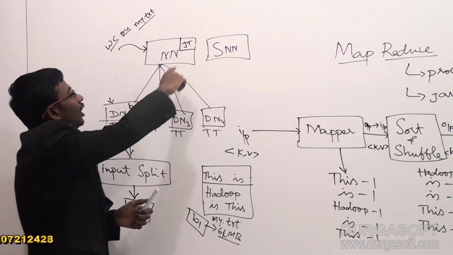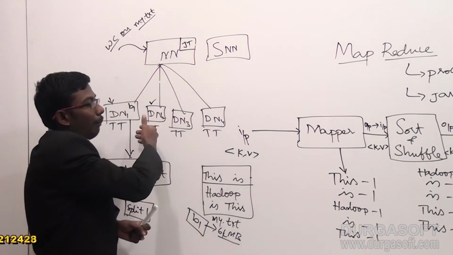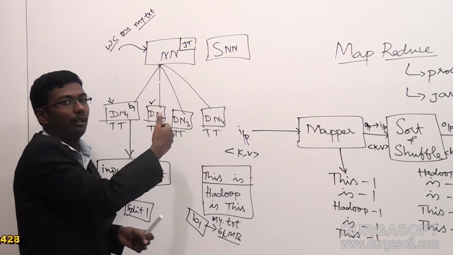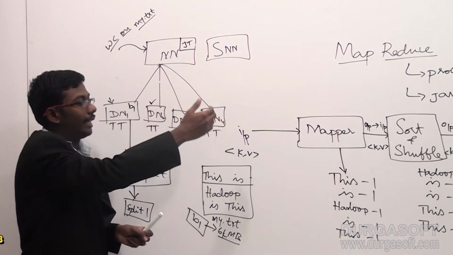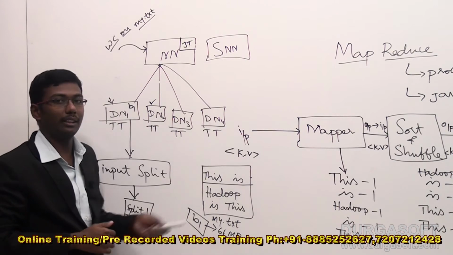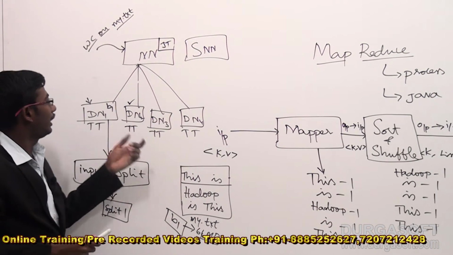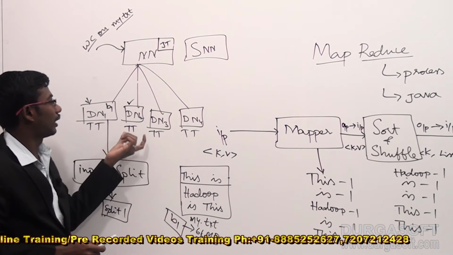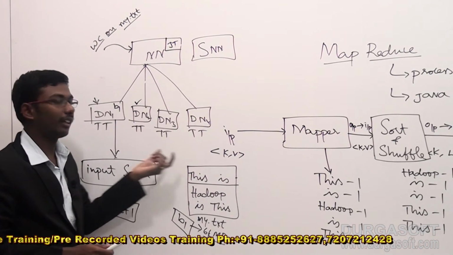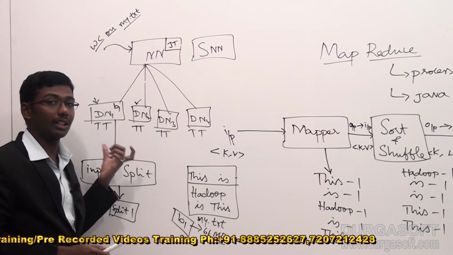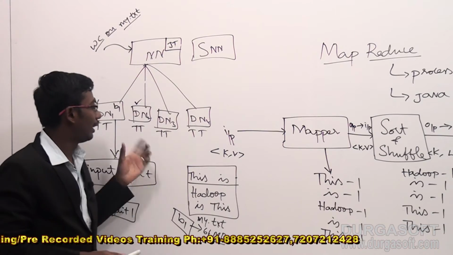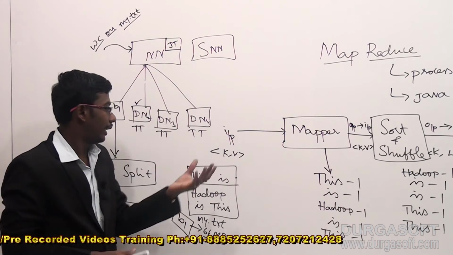Here the job tracker always initiates the mapper phase and reducer phase one by one, and it also takes the help of the Hadoop framework to drive the sort and shuffle phase. And the data nodes are responsible for executing the tasks, meaning the task trackers which reside in the data nodes. Finally, we are achieving the output. Let us take it out.